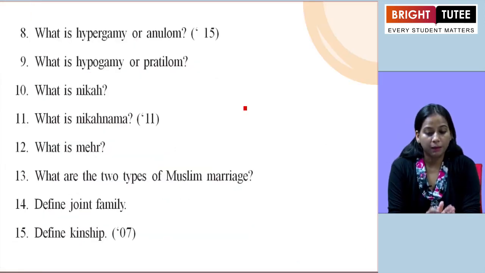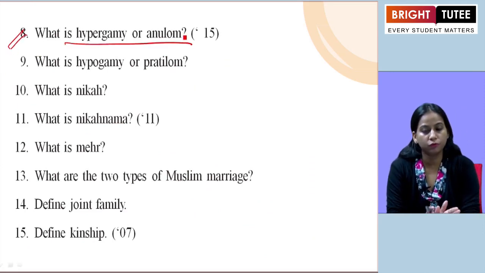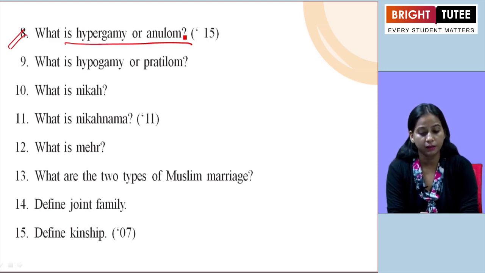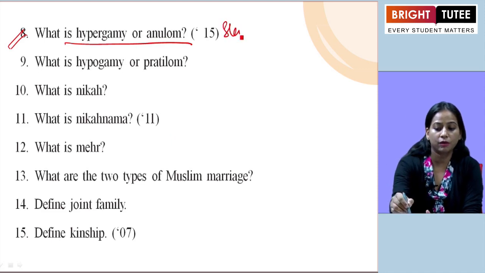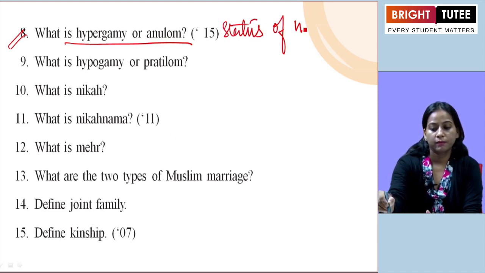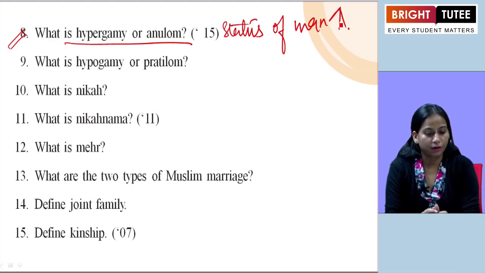The next one, what is hypergamy or anuloma? We need to define the meaning of that, in a very brief manner. We can define hypergamy or anuloma as a form of marriage in which the ritual status of a man is higher than that of his prospective wife, where the status of the man is higher than the future wife.